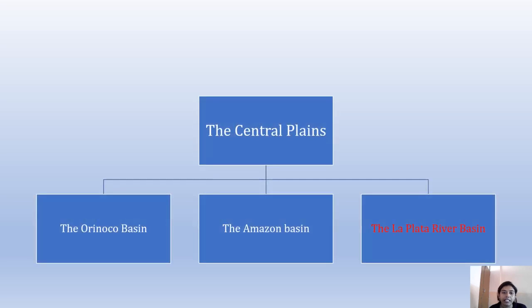And then lastly, the La Plata River Basin, which is a wide fertile basin located in the south. It has three main rivers contributing to its drainage: the Parana, Paraguay and Uruguay. The central area consists of miles of flat grassland of Argentina known as pampas. Below these pampas, there are the drier regions of Patagonia, also known as the Patagonian Plateau.